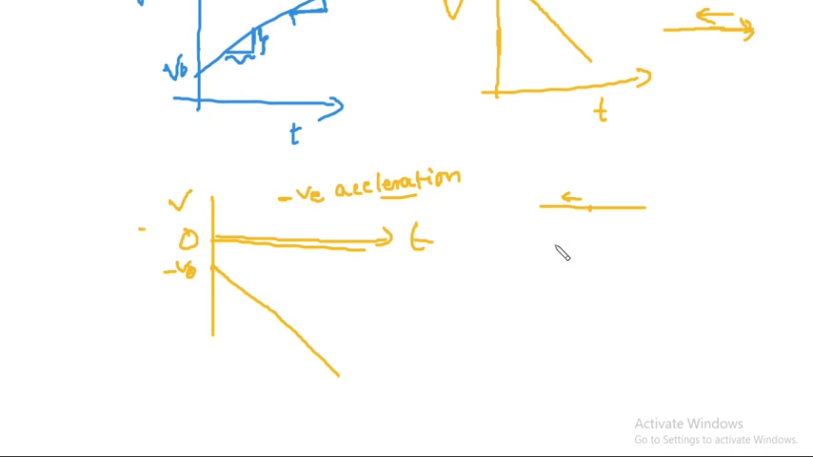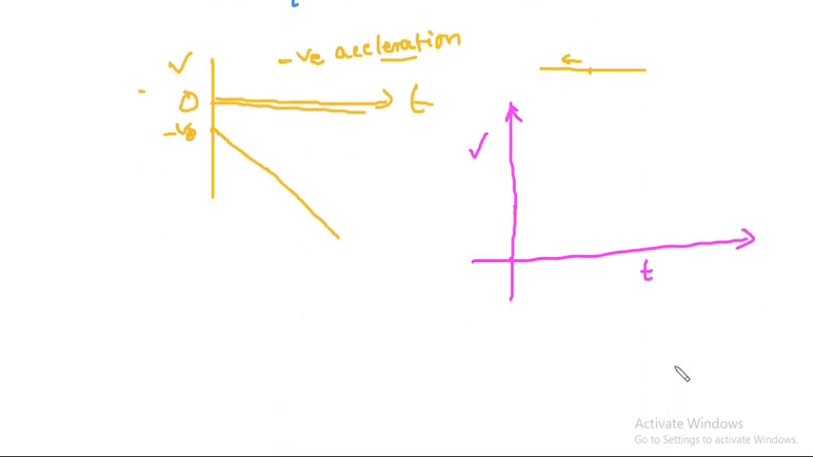So then let us draw one more graph. This is a velocity-time graph. Let us draw like this. This is velocity along this time. Okay, and the graph goes like this. Okay, what happens in this case?